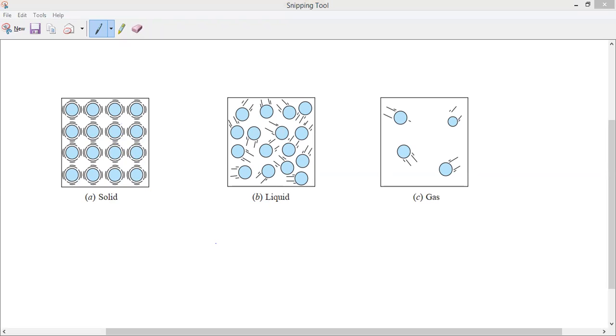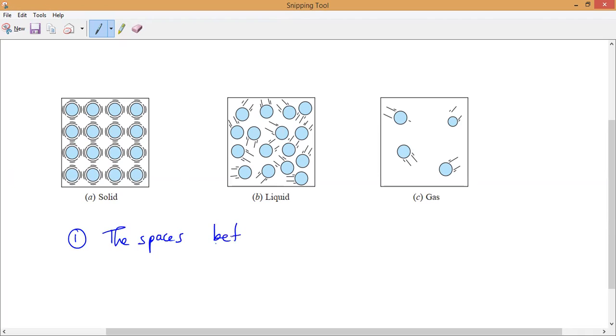So the first of the three reasons is the spaces between the particles. Please write, everyone. First point: the space or distance between the particles. Why do the three substances have different properties? The first is the spaces between the particles.